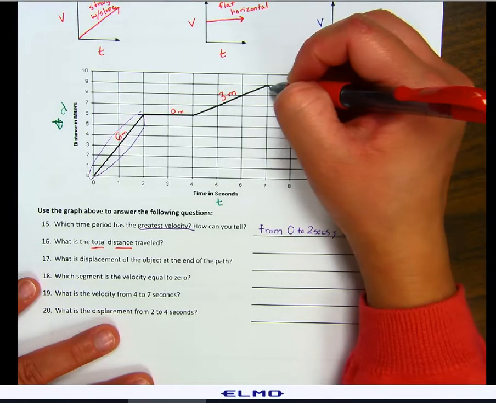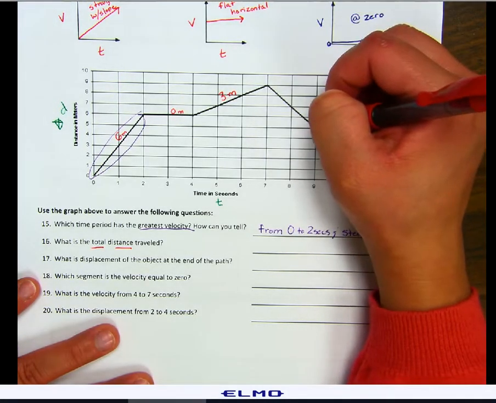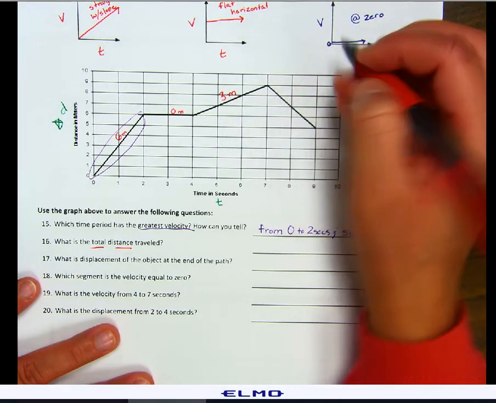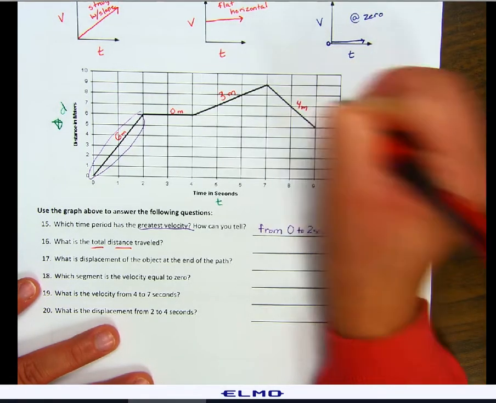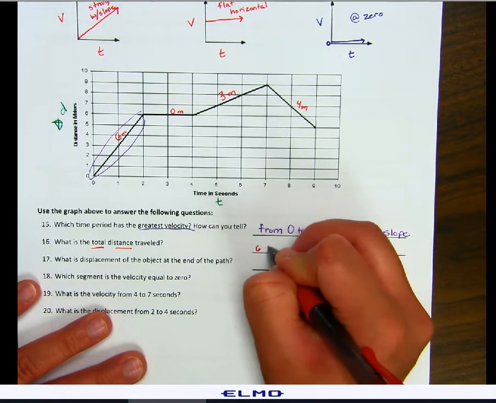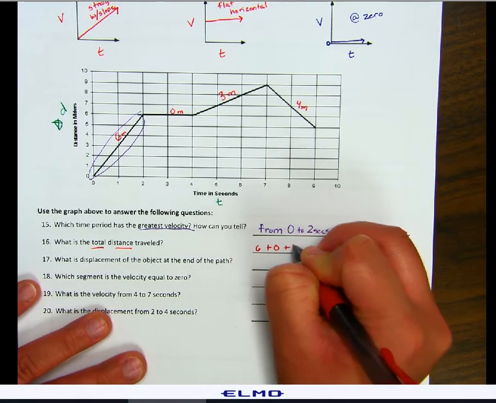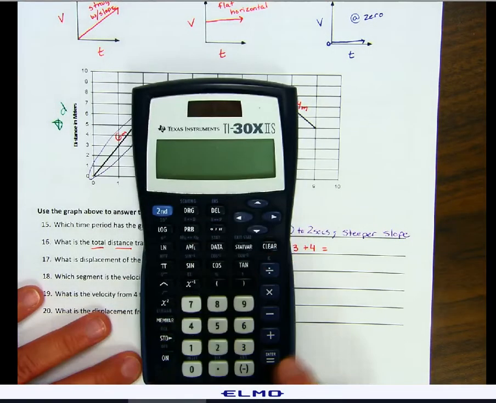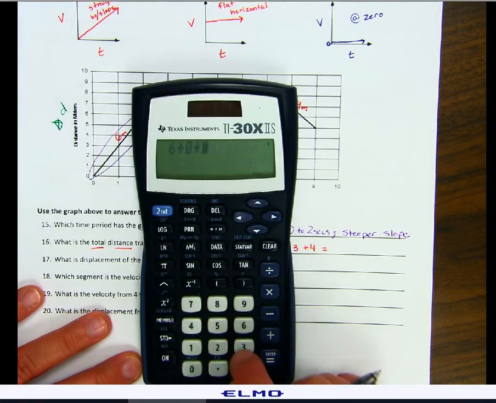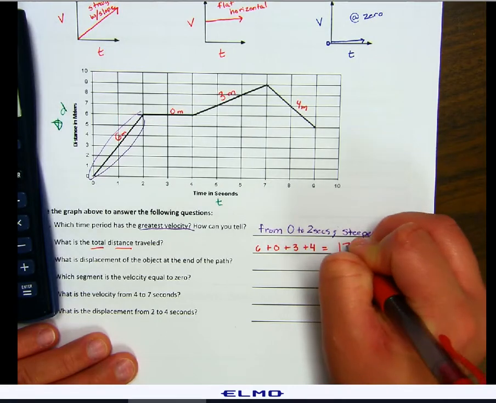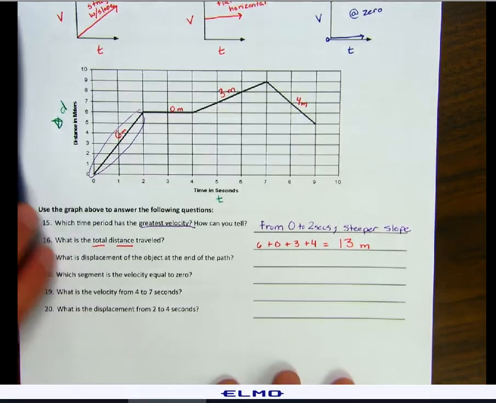And then finally, we went from 9 to 5. So we went 1, 2, 3, 4 meters. Remember, distance doesn't care about direction, so we're just going to add these all together. 6 plus 0 plus 3 plus 4. That gives us 13. So our total distance traveled was 13 meters.